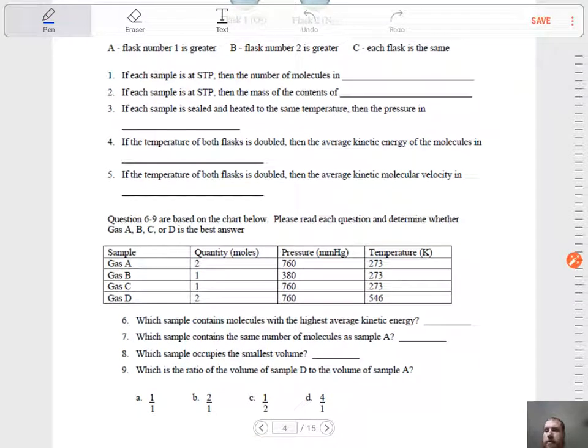Now, I will point out that number 8 and number 9 we're going to have to come back to. The easiest way to answer those is to use a law, or excuse me, a formula that we're going to get later on in this unit. So you can try to do it now, but you may not be able to understand it fully until we come back with that formula.